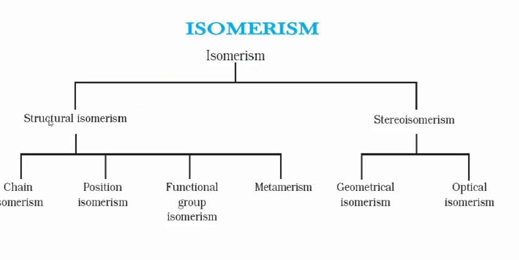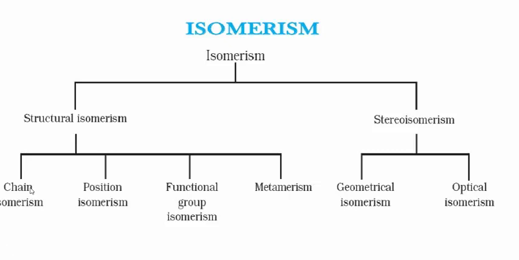What does structural isomerism indicate? The compounds having the same molecular formula but differing in the structural formula are called structural isomers.